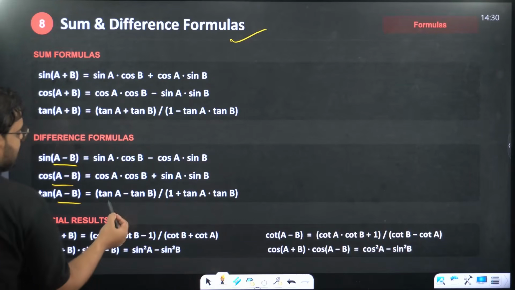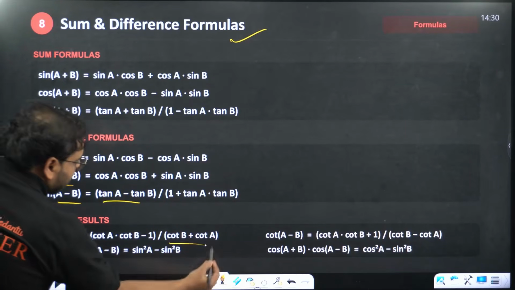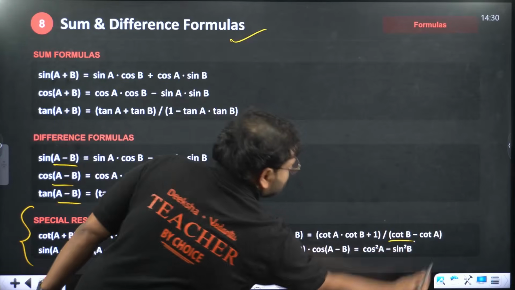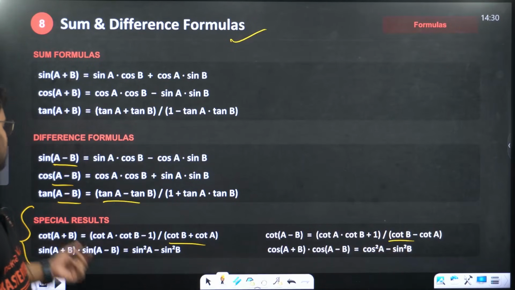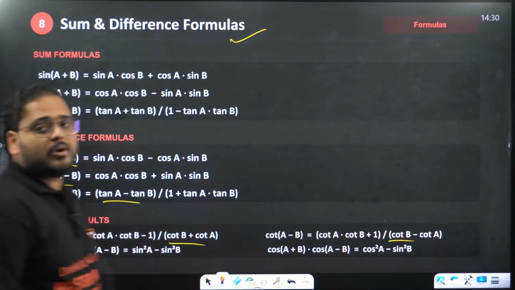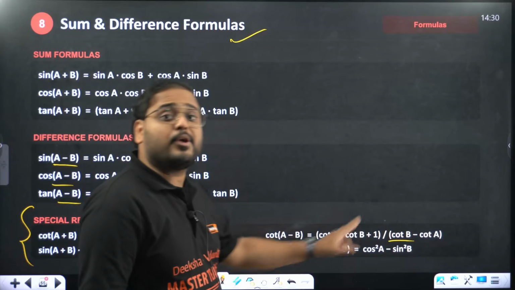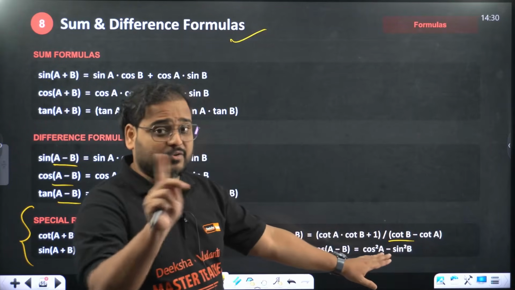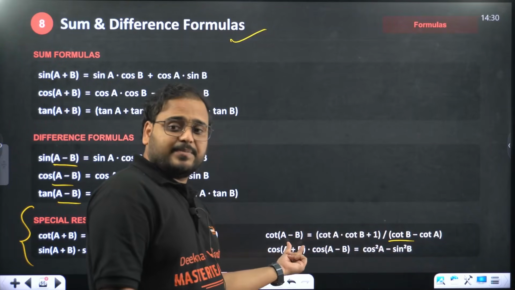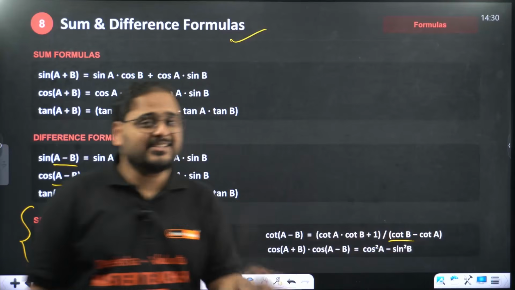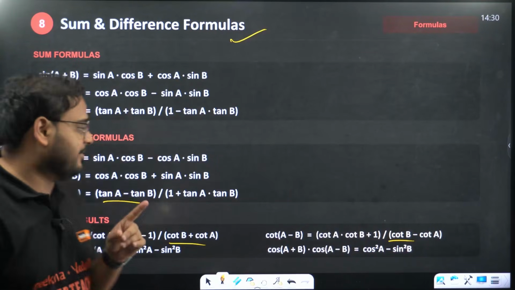If you check over here, the difference was in the numerator. This will come in the denominator. Difference and sum will come in the denominator. Cot of a plus b becomes cot b plus cot a over cot a minus cot b. If you take cot of a minus b, it will be cot b minus cot a. It is not cot a minus cot b. Cot of a minus b is cot b minus cot a. So please be careful.